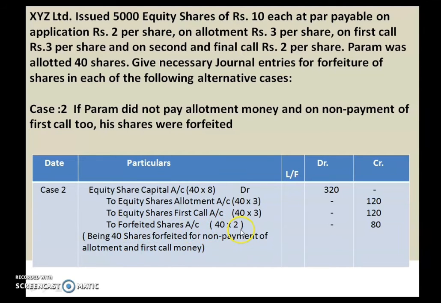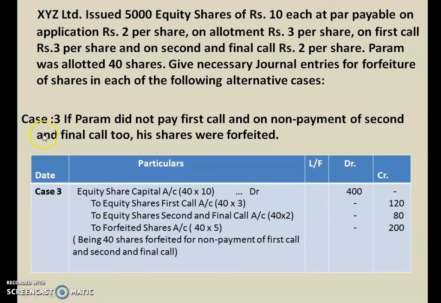So 40 into 2, that is 80 rupees is the amount which is received from Param, and the company will not refund this money. That also you have to remember. So this is how the journal entries pass. Now regarding narration, being 40 shares forfeited, we are going to cancel 40 shares which is allotted to Param for non-payment of allotment and first call money.